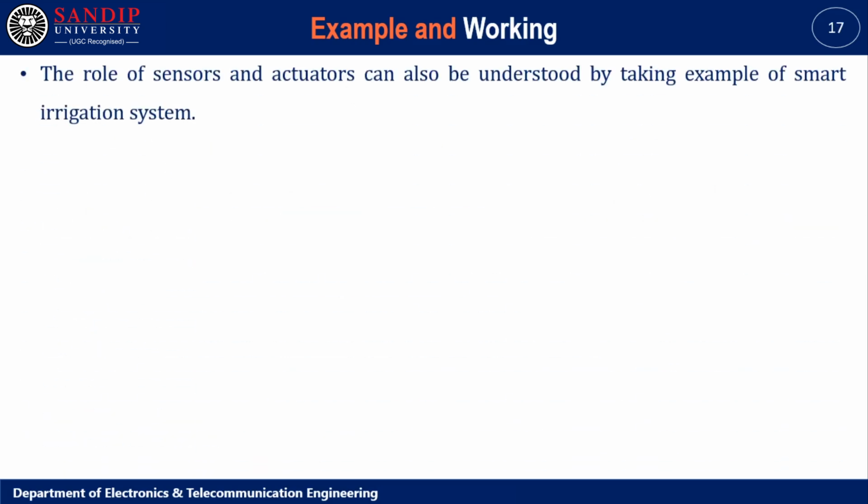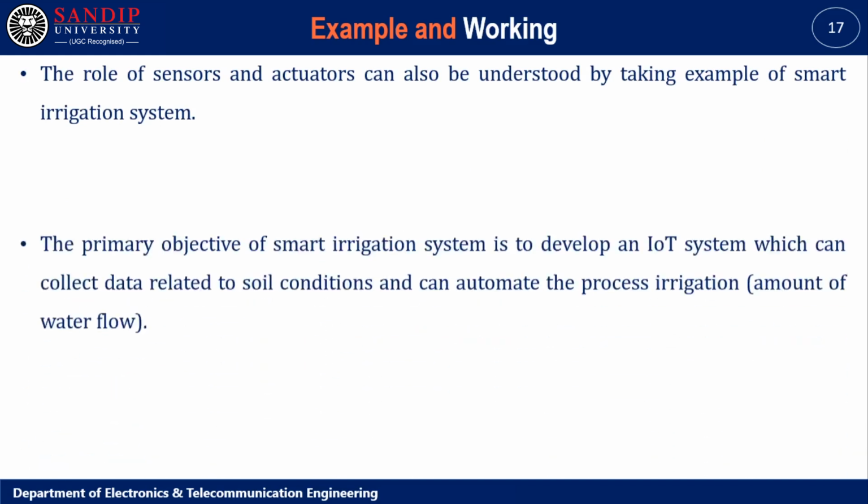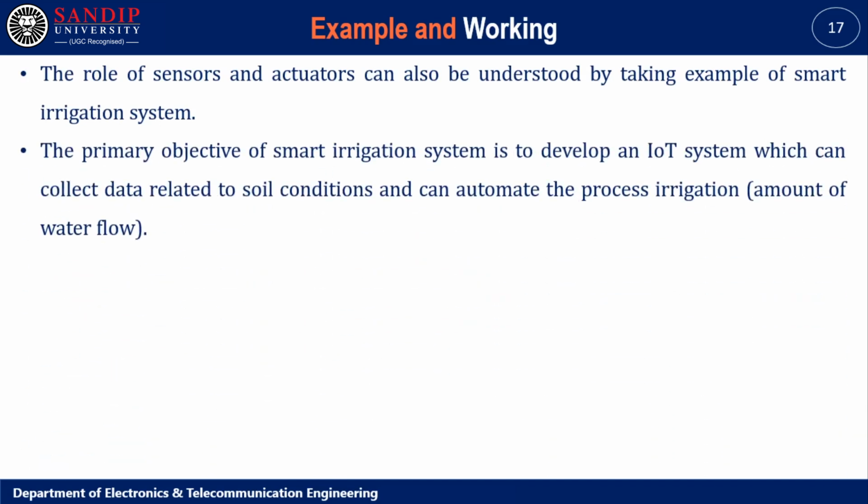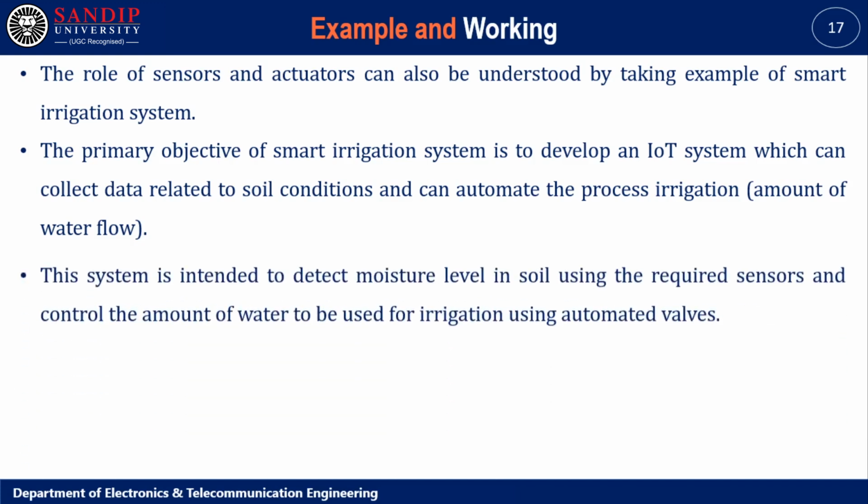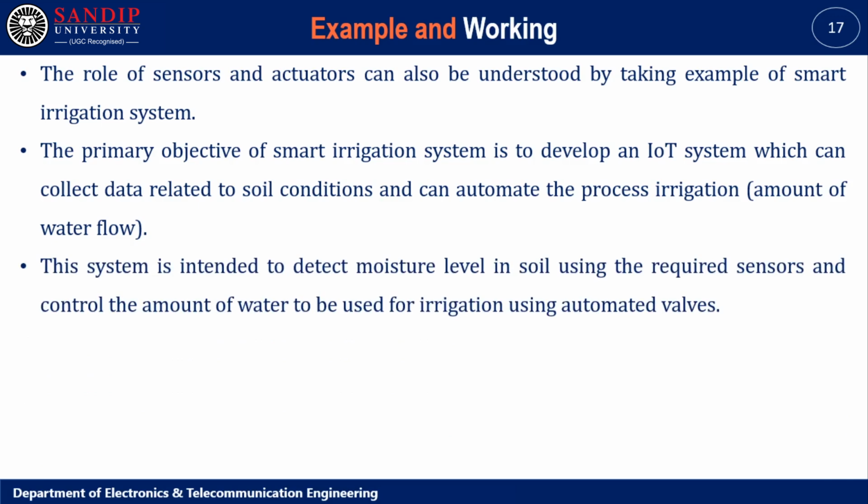The role of sensor and actuator can also be understood by taking the example of a smart irrigation system. The primary objective of a smart irrigation system is to develop an IoT system which can collect data related to soil condition and can automate the process of irrigation, that is the amount of water flow. This system is intended to detect moisture level in soil using the required sensor and control the amount of water to be used for irrigation using automated valves.